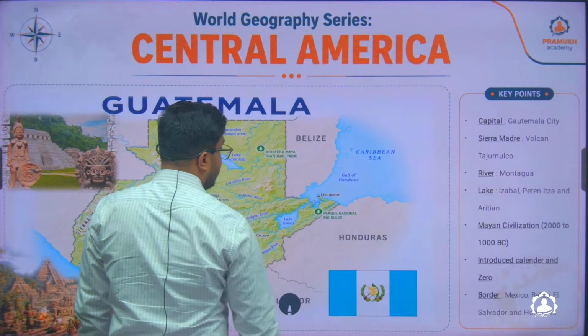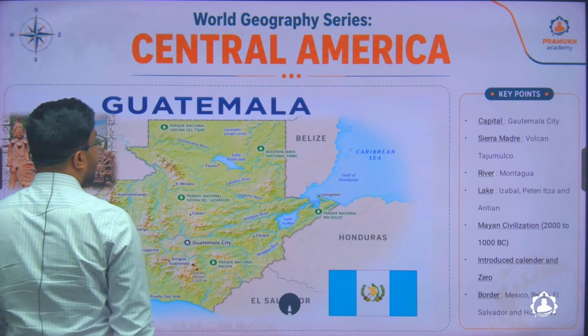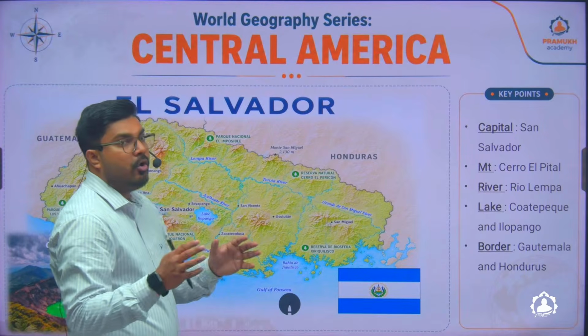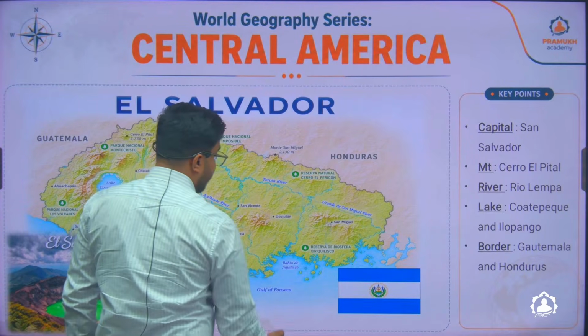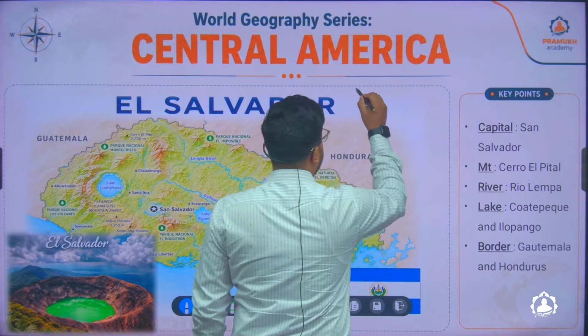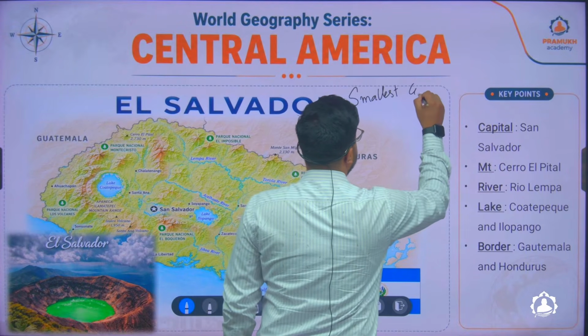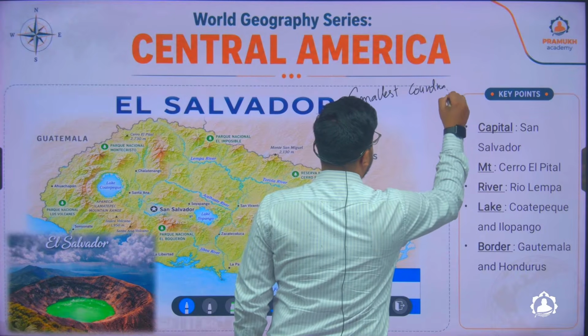The next country is your El Salvador. El Salvador is the smallest country of Central America.